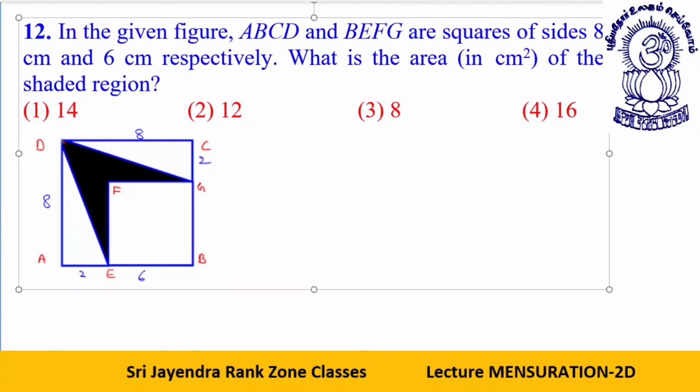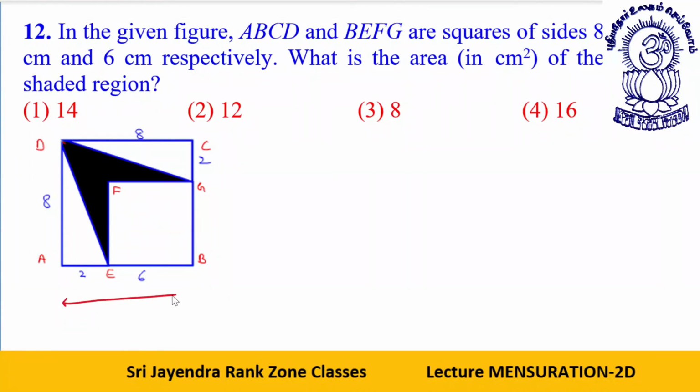Now, what will happen, my dear students? See, this whole is 8. The smaller portion is 6. So this gives me this portion as 2. Now, how to do it, dear students? What is the area of the big square?